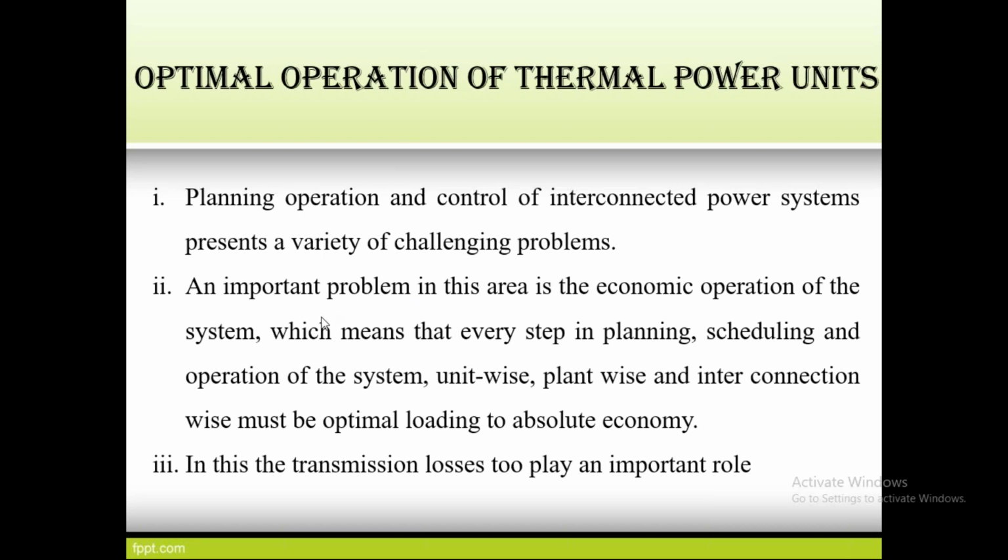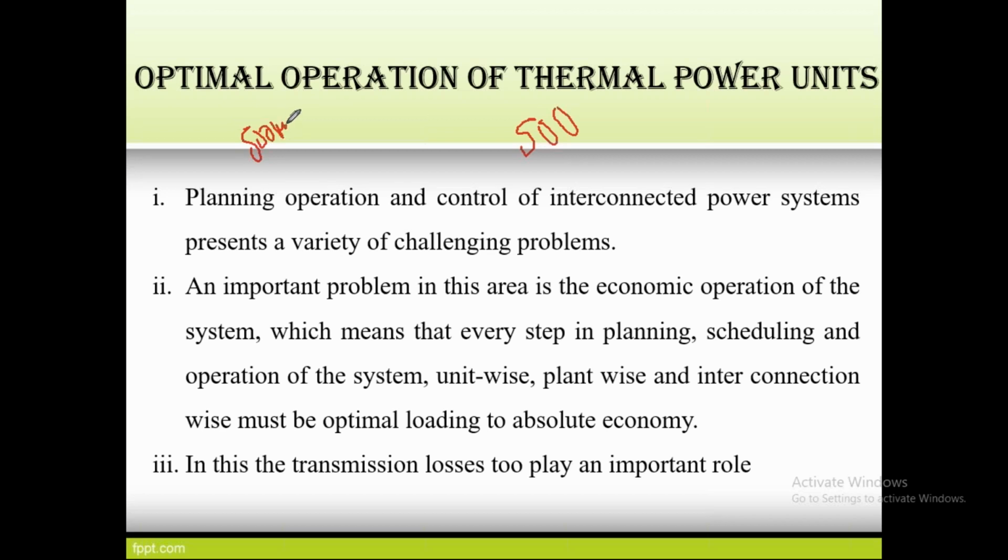And one more thing, in this area, the economic operation of the system means there are certain economic problems. One is unit-wise, like interconnection, the power supply, and the fuel economy. Different factors are involved in the economic operation. The third one is that the transmission line losses play an important role. So this point also we have to consider. Based on the losses also we have to generate the power. So how, suppose the load demand is 500 megawatts and we are generating that 500 megawatts.